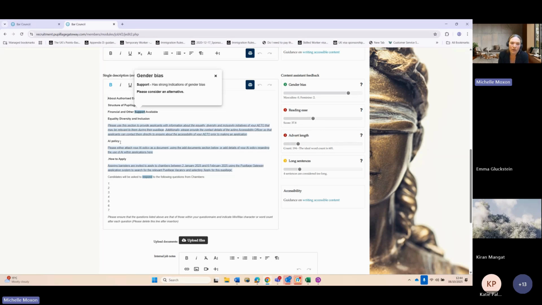The next section is about any AI policies that you have in relation to the candidates applying for this role. So you can either choose to upload a document here in relation to your AI policy, or you can just specify what you expect of the candidates in this section.